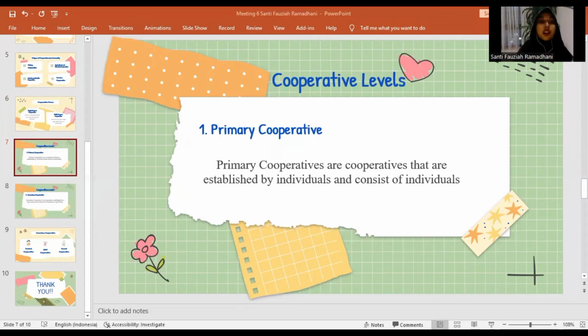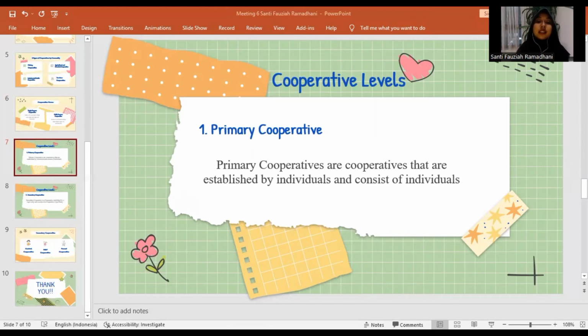Primary cooperatives are cooperatives that are established by individuals and consist of individuals according to law number 17 of 2012. Primary cooperative members are at least 20 people. Primary cooperatives are domiciled in areas with the lowest level, such as sub-district or village.